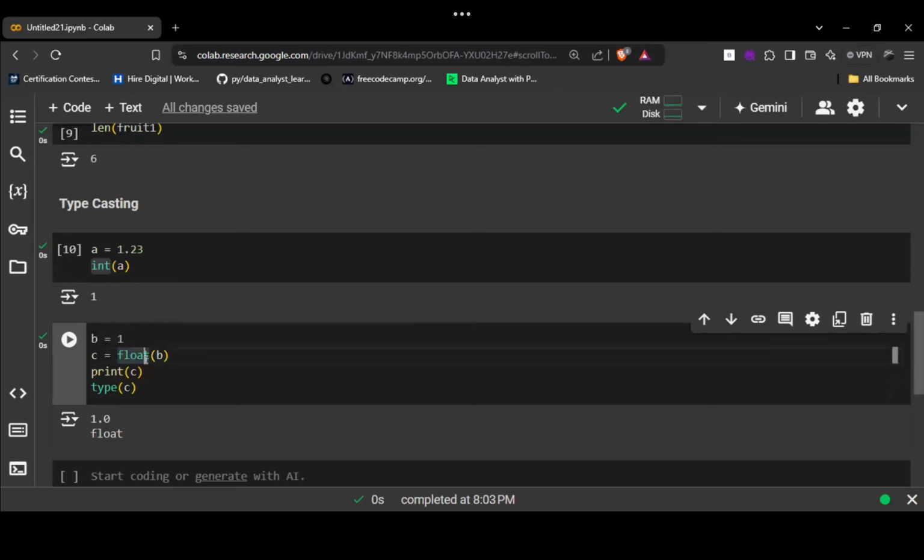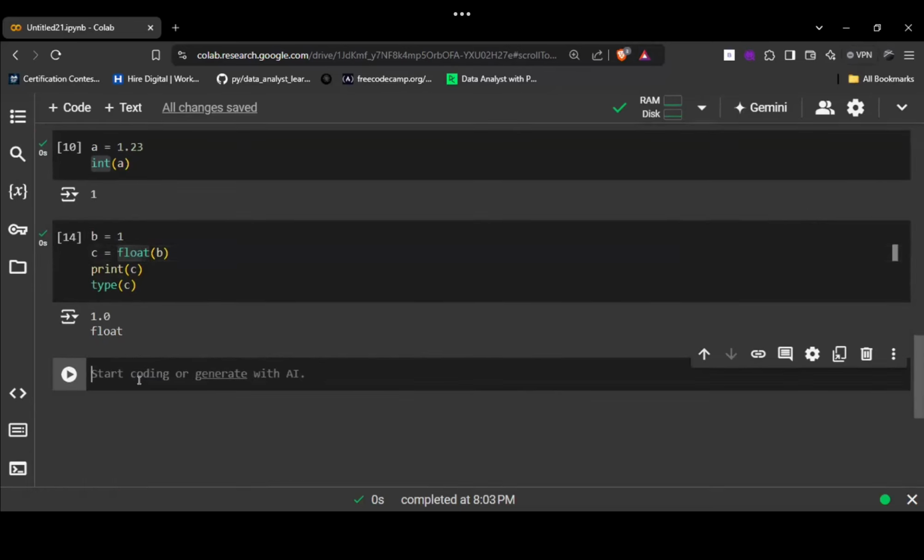We can convert an integer value into float, into complex, or into string. But if a string value is not a number, we can't convert it into an int type.